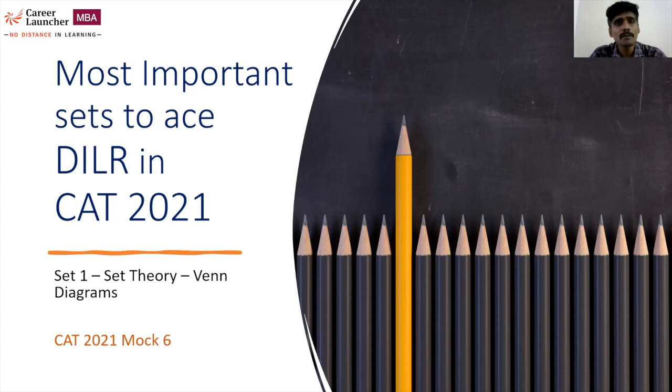So in each video, we will be solving one particular set. For this particular video, I have picked a set from the topic set theory or Venn diagrams, you can call it. And this is a set which is very similar to the one that appeared in slot 1 of CAT 2020. And this is also a set that is taken from Career Launcher's CAT Mock 2021 Mock 6, right? Not only will I discuss the solution for this, I will also discuss when to leave this question, when to approach this question, what is the decision-making criteria, when do I decide whether or not to leave the question or solve the question, is what also I am going to discuss through this series of videos.